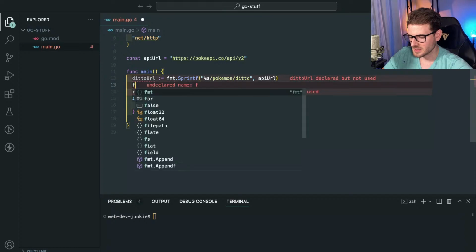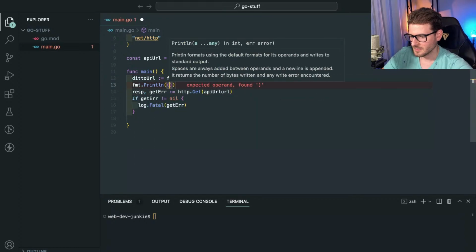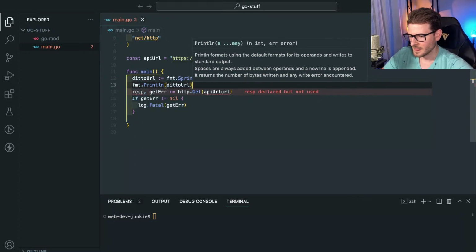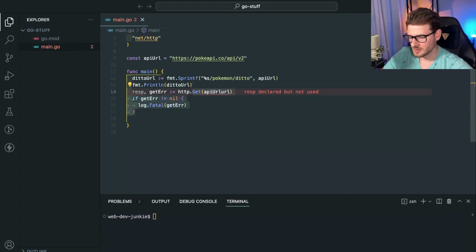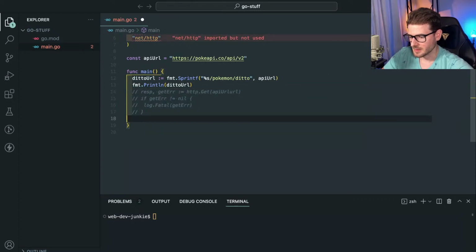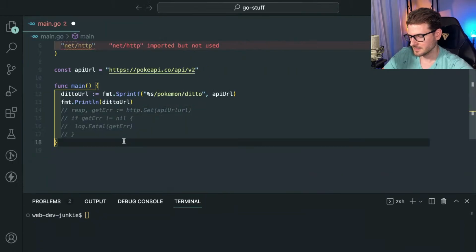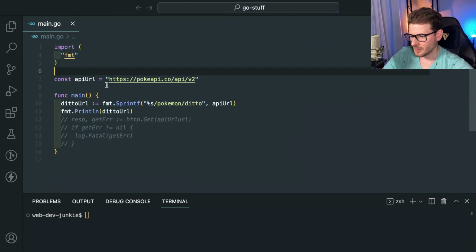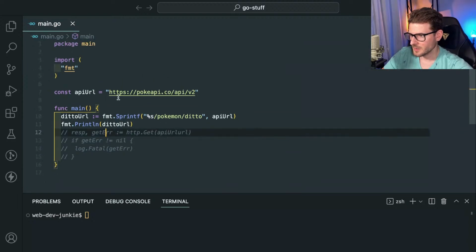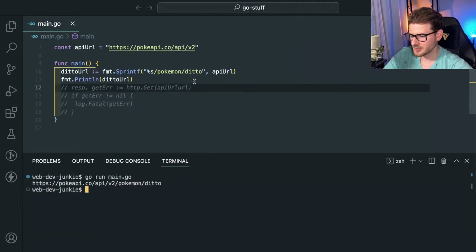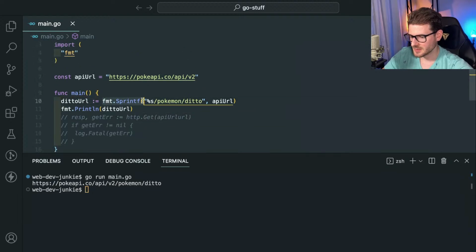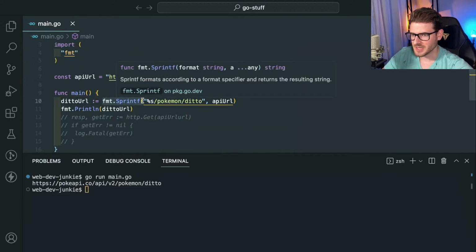And I'm going to go ahead and just print this out real quick. And I'm going to comment out this stuff real quick, if it'll let me. And zoom in. I think I'm zoomed out a little bit. All right. So 10 minutes in and we've written 2 lines of code. Let's just say go run main.go and make sure it prints out that URL correctly. Looks good. So I learned about this today. That's pretty cool. People are saying in the chat there's no better way to do that.